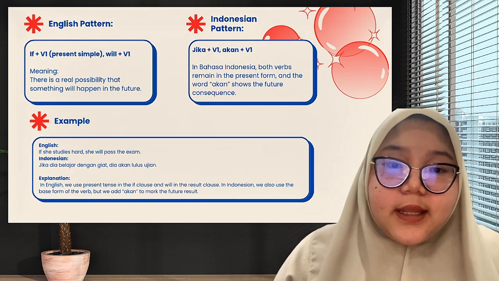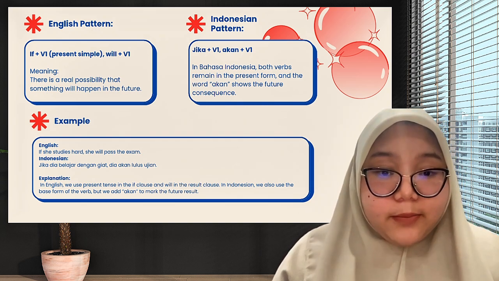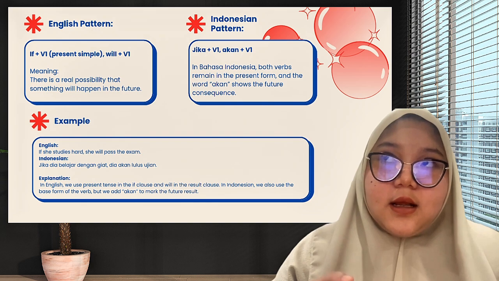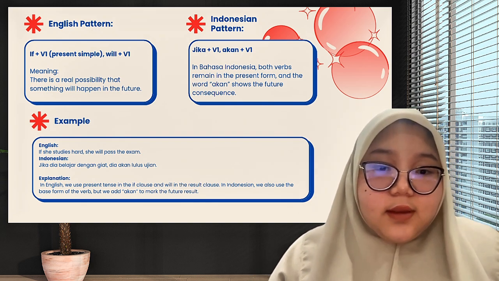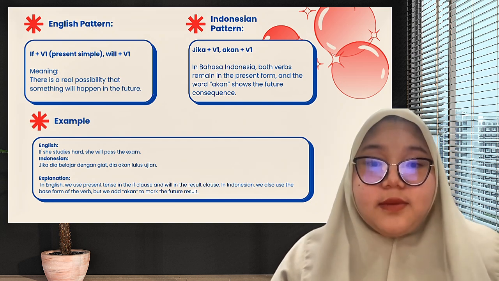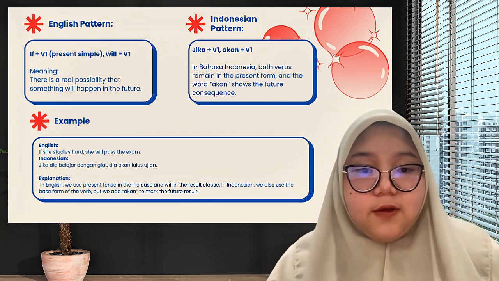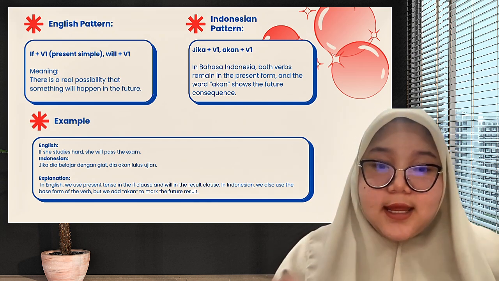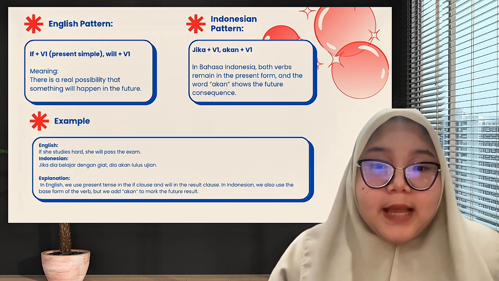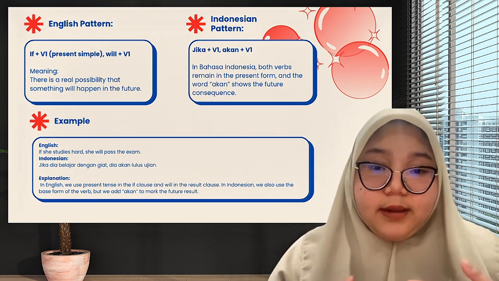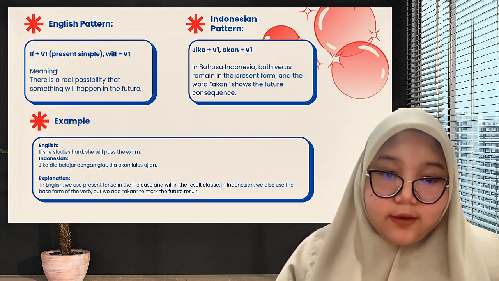For the pattern, in English we use the if connector plus verb 1 or present simple, and comma, and then will plus verb 1 or future tense. And we use this if there's a real possibility that something will happen in the future. For the Bahasa Indonesia pattern, we use jika plus verb 1 and comma akan plus verb 1. In Bahasa Indonesia, both verbs are in the present form, and the word akan shows the future consequence.